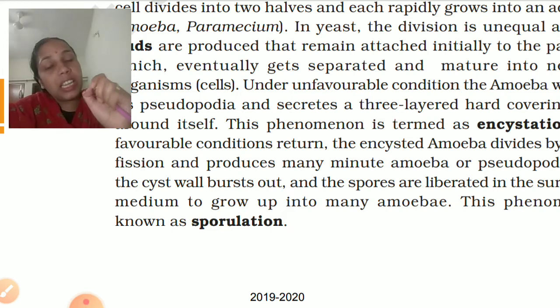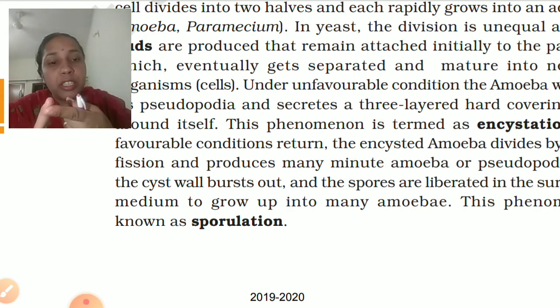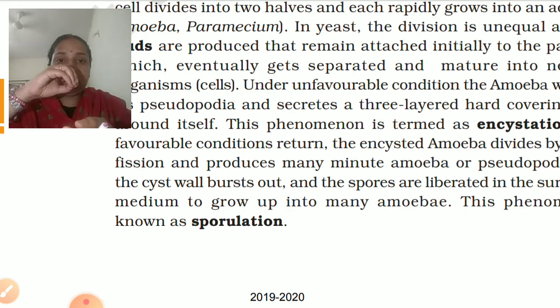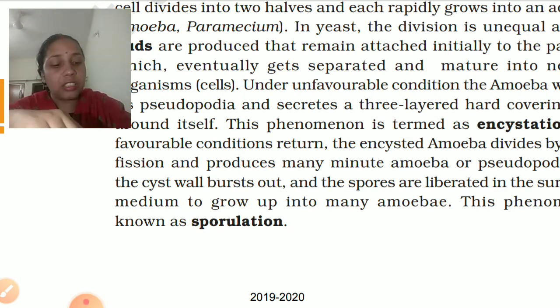Each fragment produces a separate organism. For example, Spirogyra and sea star. Whereas regeneration is the formation of a whole new body of an organism from a cut or broken part of the parent body. For example, hydra as well as planaria.